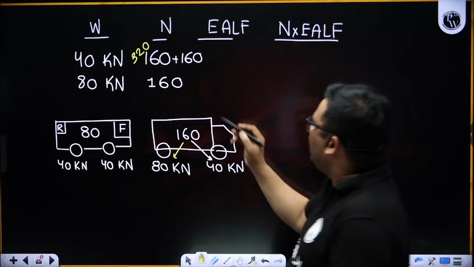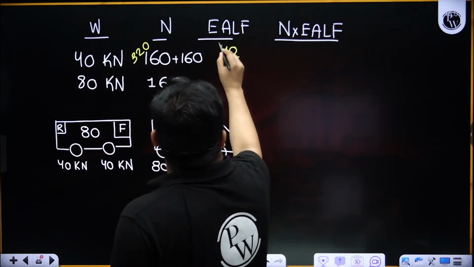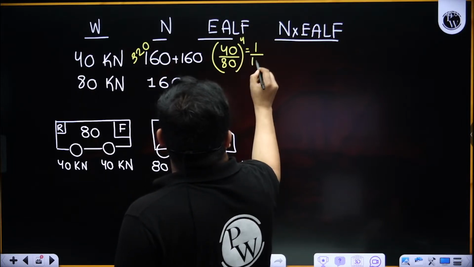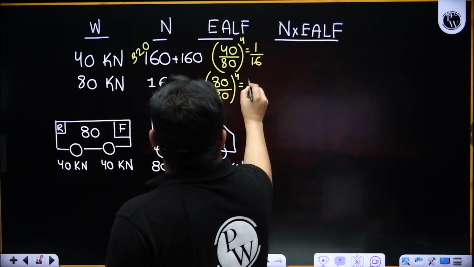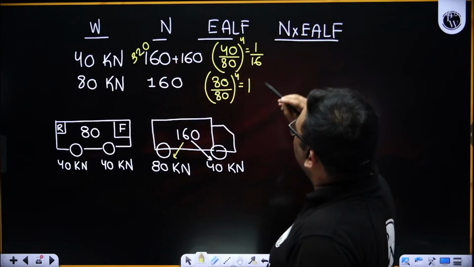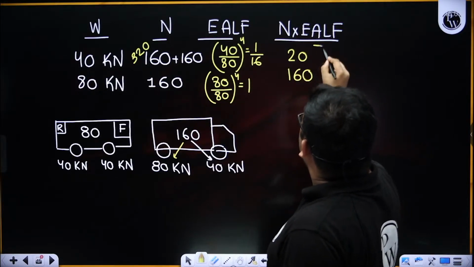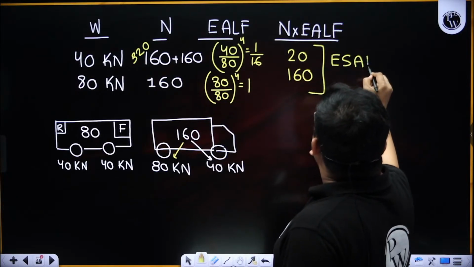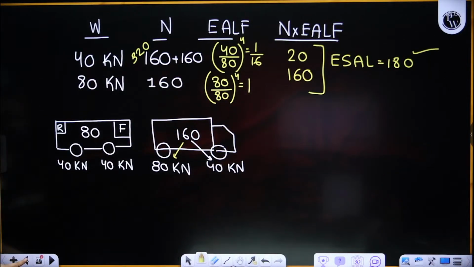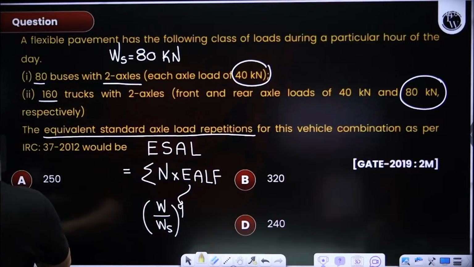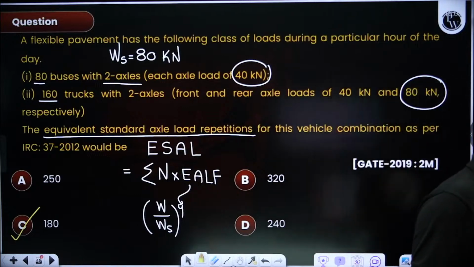Now I can directly find EALF, which will be W by 40 by 80 to the power 4, so it will be 1 by 16. And here it is W by WS to the power 4, this is 1. So 1 by 16 into 320 will give me 20, and 1 into 160 will give me 160. So when I take the summation, ESAL is equal to 180. Easy? Understood? Option C.